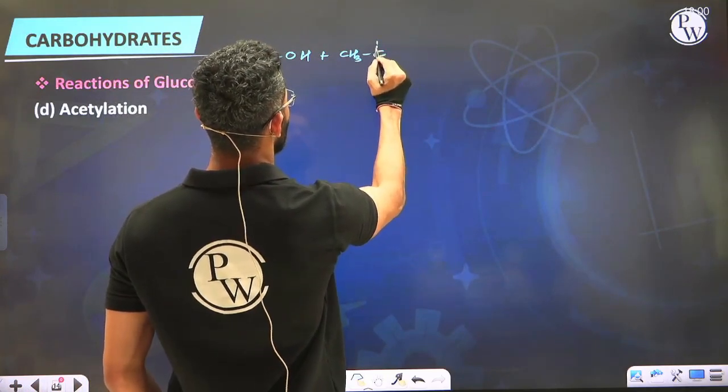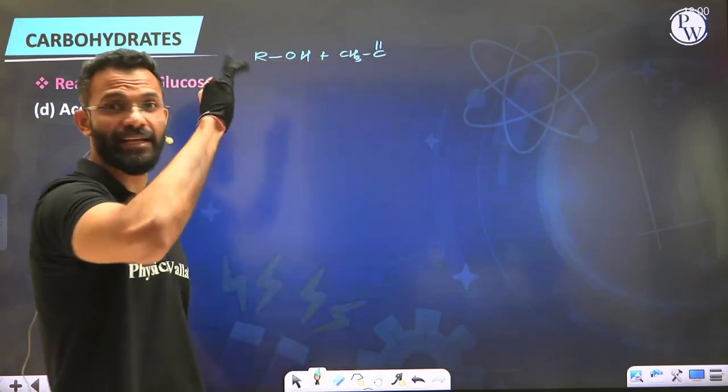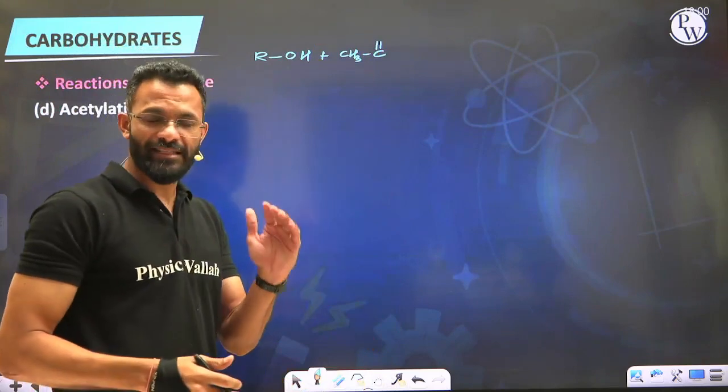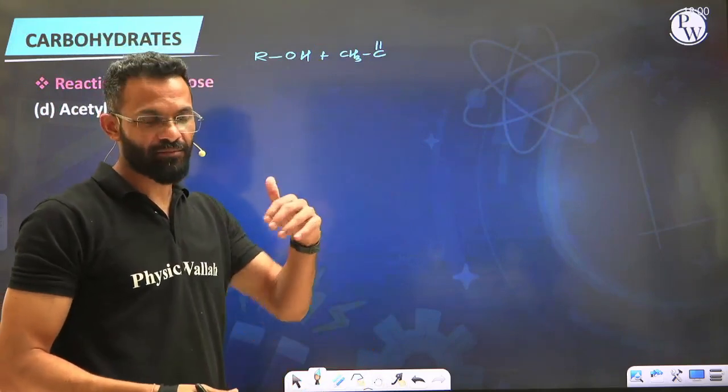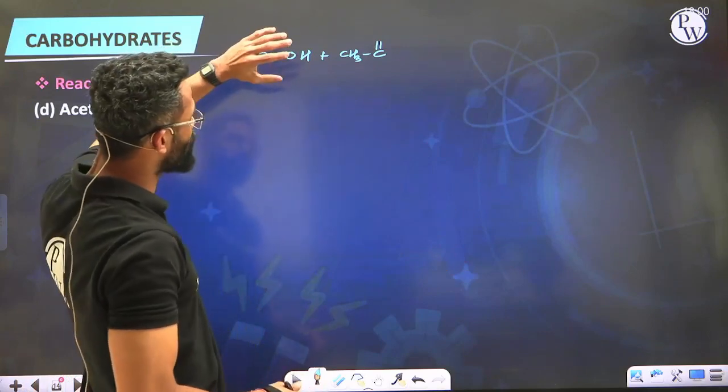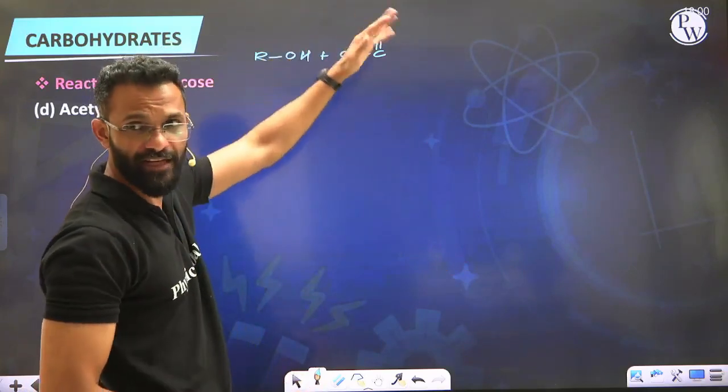So when we talk about acetylation, earlier we have seen acetylation of alcohol, not carboxylic acids. Of course, acids also gives you acetylation reaction provided you treat with the alcoholic compound. So here we are talking about alcohol reacting with either acid or acid derivative.